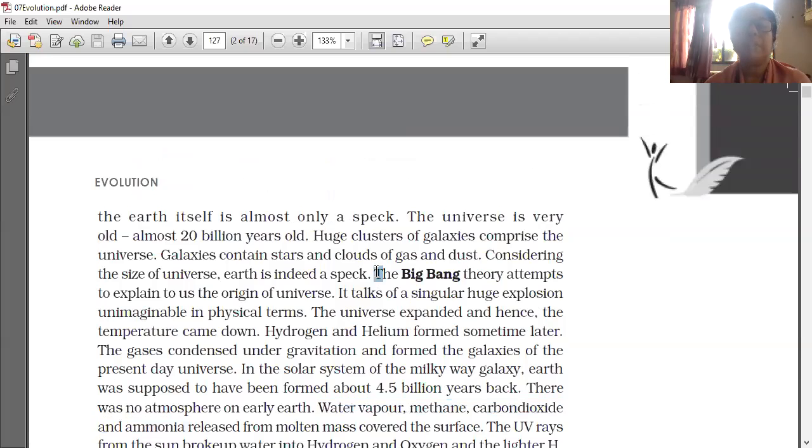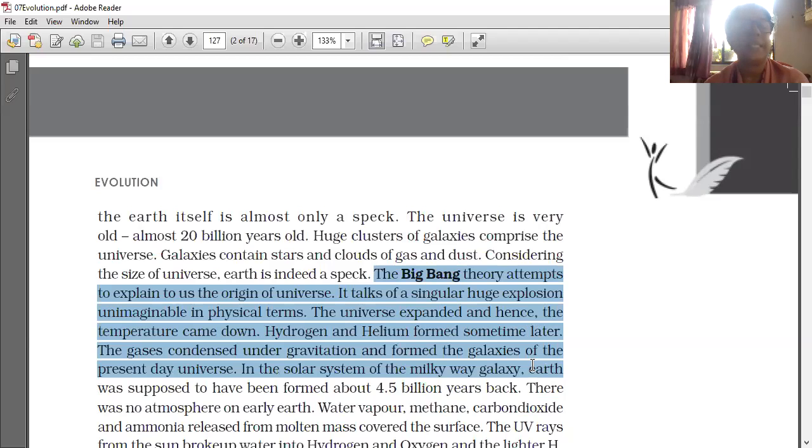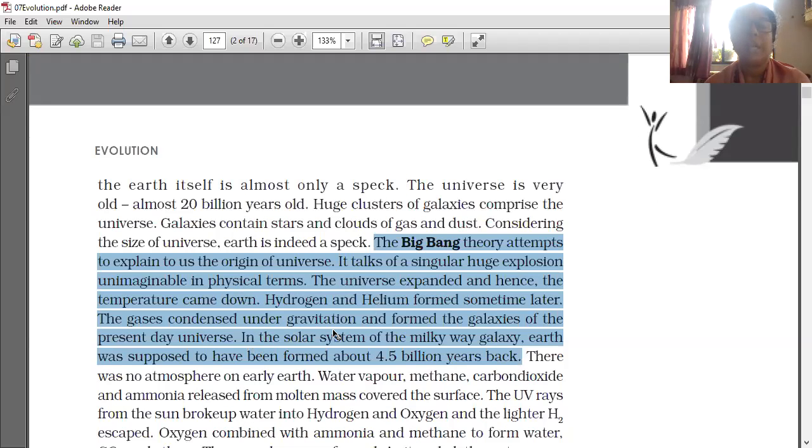So, the Big Bang theory, one more time I will say to you. The Big Bang theory attempts to explain to us the origin of the universe. According to this, a singular huge explosion, unimaginable in physical terms, took place. The universe expanded and hence the temperature came down. Hydrogen and helium formed sometime later. The gases condensed under gravitation and formed the galaxies of the present day universe.